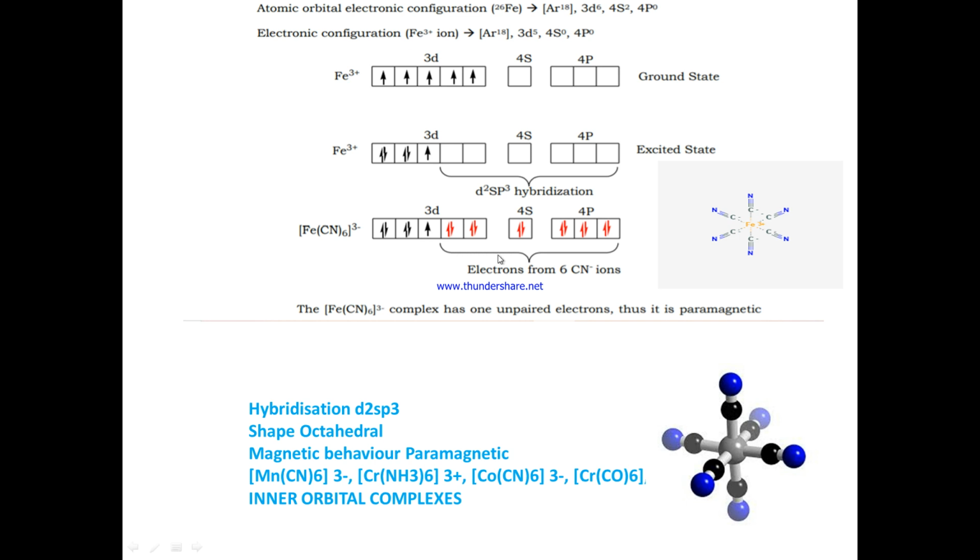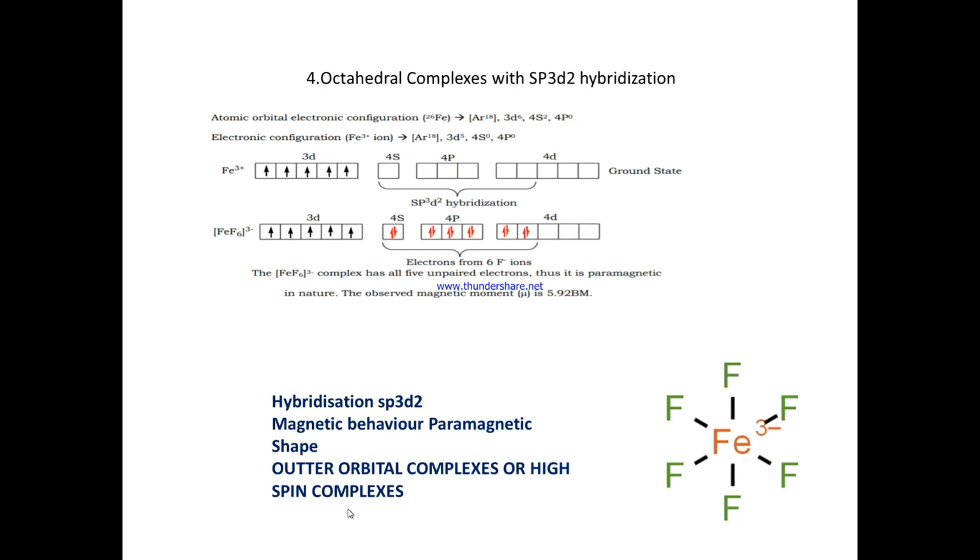Here you can observe everything paired. So not paired, sorry. Here you can see the unpaired electrons. So the magnetic property is paramagnetic, and this is how we should write the diagram of this octahedral structure. Here you can see some more examples of the same. Here also the inner d orbitals are participating in bond formation. That's why we call these inner orbital complexes.